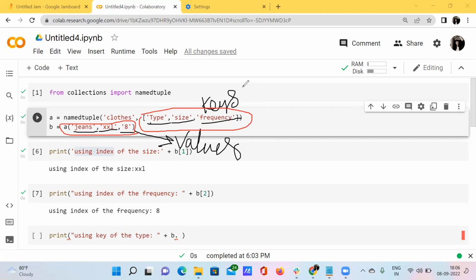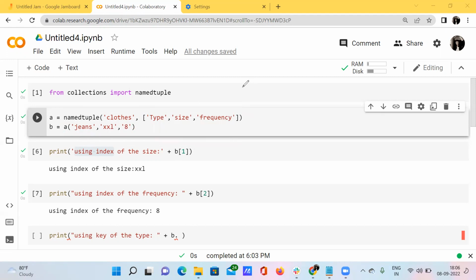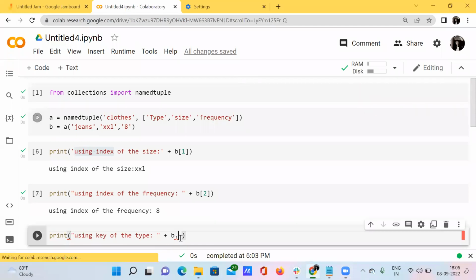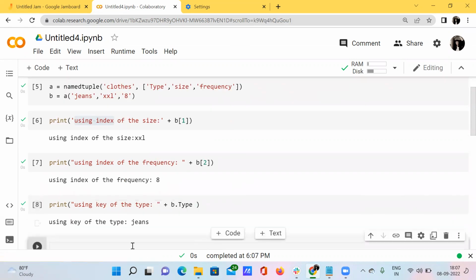So what can I do? I just simply enter b dot type. Okay, I'm just entering b dot type. So what happens? I'm just hitting shift enter. Let's see. See here, when I say b dot type, I have got the output as jeans.